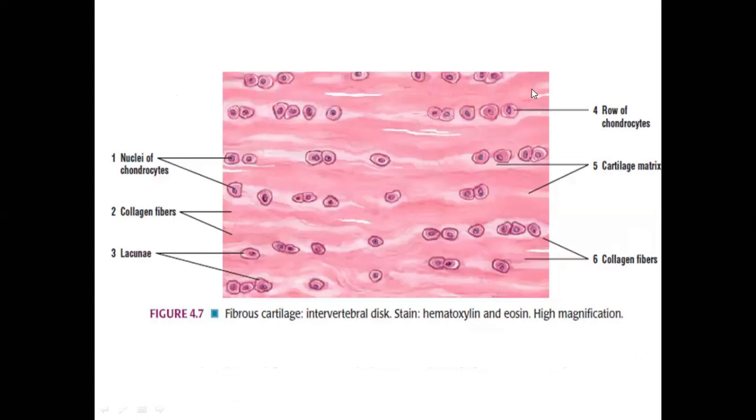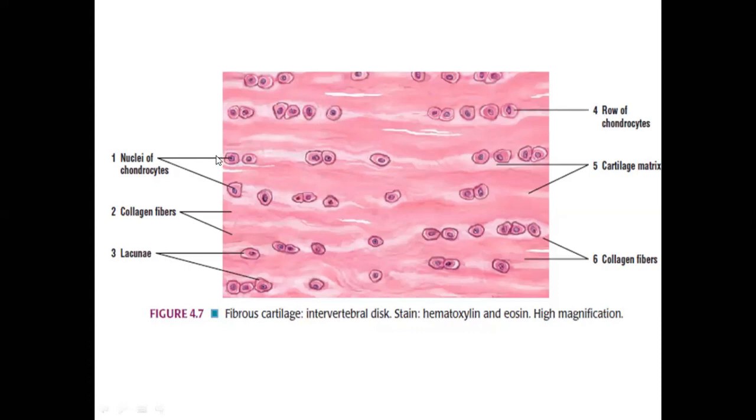This is the slide of fibrocartilage. So there is abundance of collagen fiber and they are parallelly arranged. There is a single row of chondrocytes. There is no elastic fiber, there is no perichondrium, so it is the white fibrocartilage.